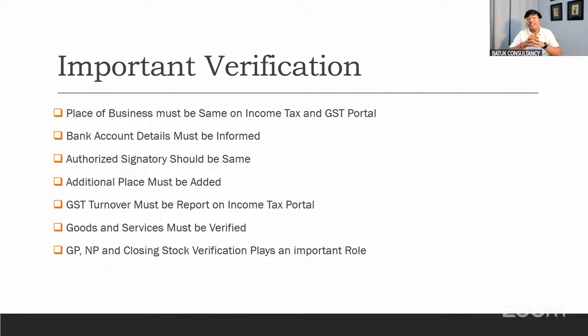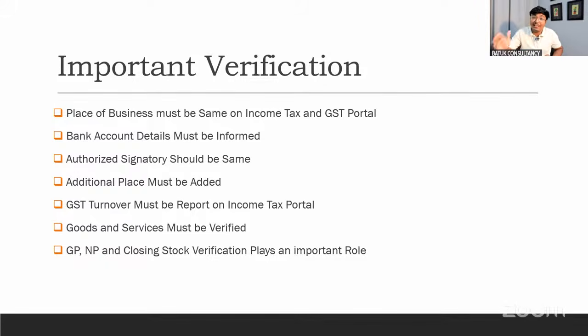We have to very especially check the gross profit, net profit, and the closing stock. Many times we forget to check the gross profit and net profit. This will lead to a future notice. So we should check the gross profit, net profit, and the stock very carefully, whether all these things are in line. Because hota kya hai, client is saying, I have to maintain this gross profit, or I have to pay this amount of tax. Accordingly, set the closing stock.